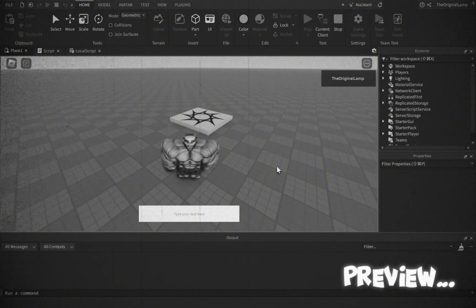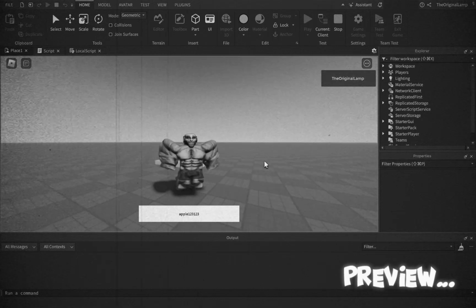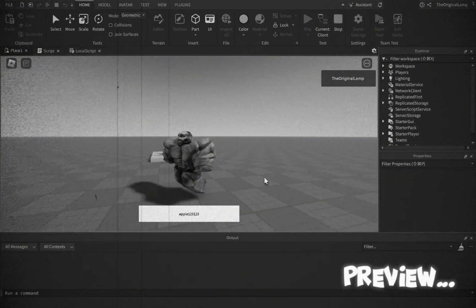So let's say my password is Apple123123, okay? This is my password. I want to save this. If I now hit enter...